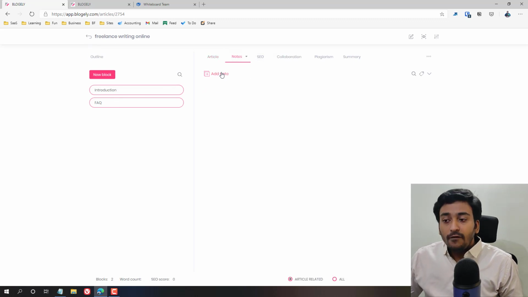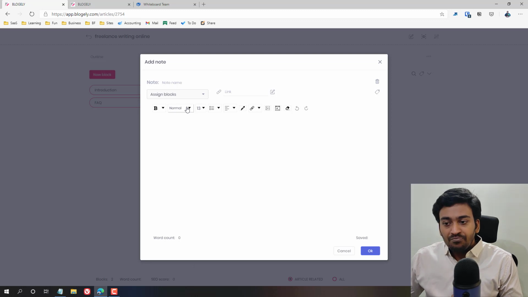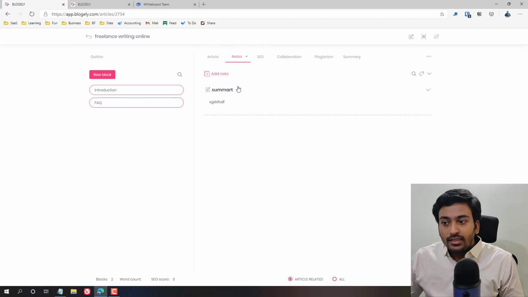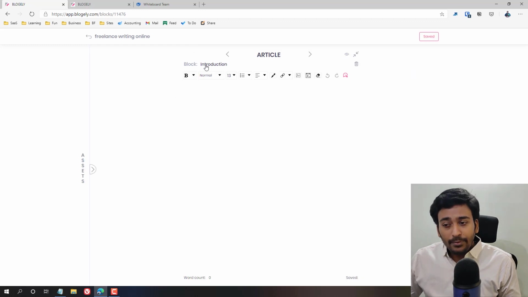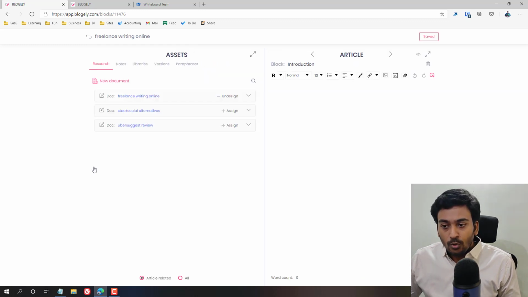And whenever we create these assets and notes, we can specify this note only needs to be available for the introduction block. So we can do this summary or something and create a note and do this here. Then what happens is this note will only appear when we are working on introduction. For example, I'm in the introduction block. Now let me open up this particular tab where it shows all the different assets, including our research doc, where we can open it up. Now we can see all the data here.